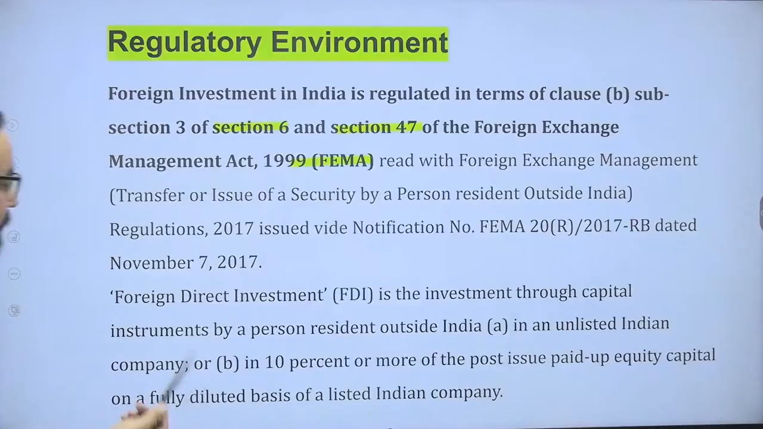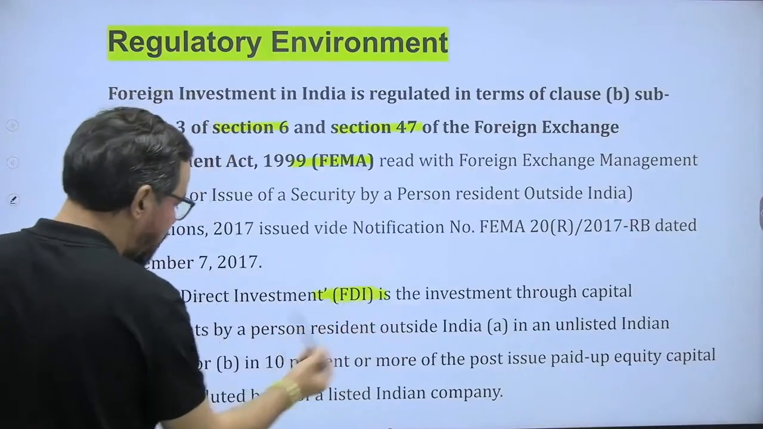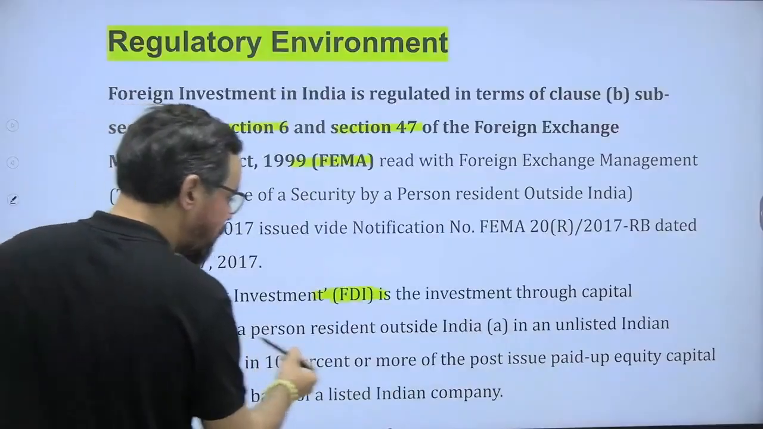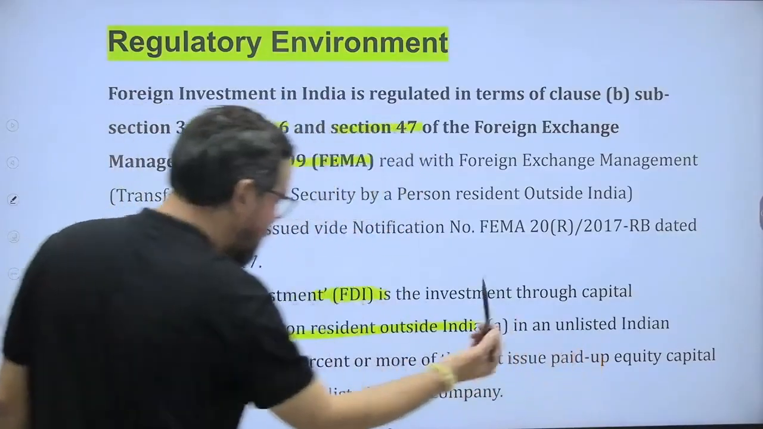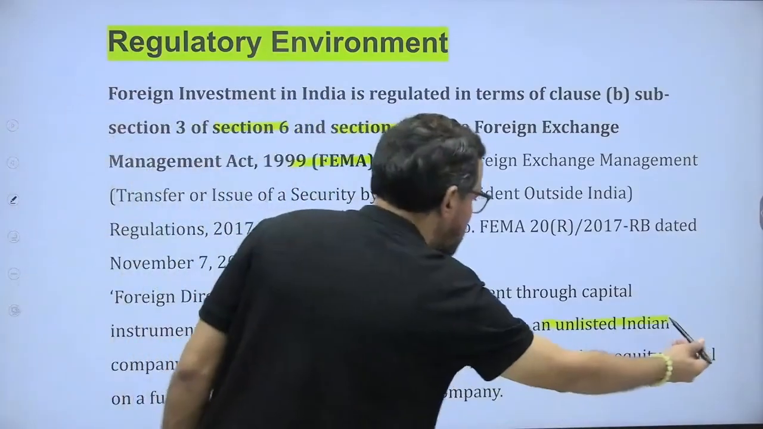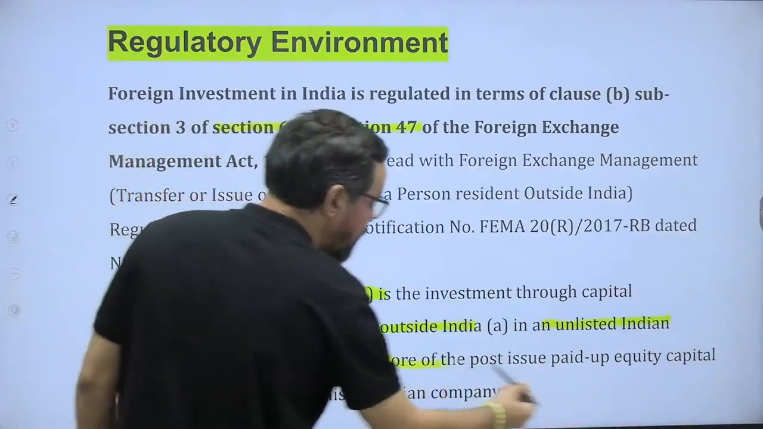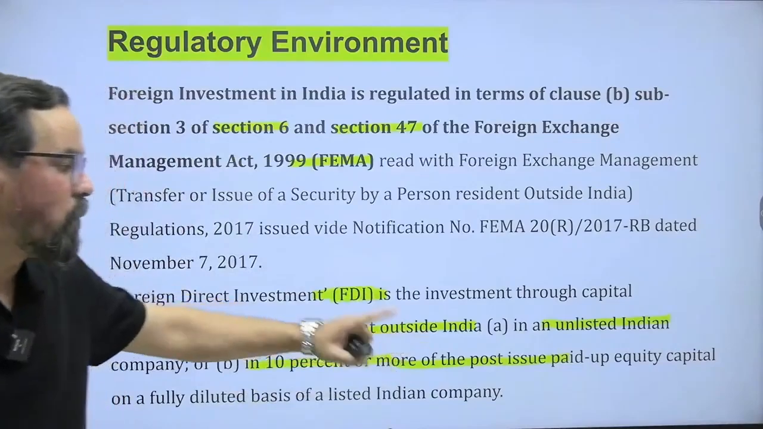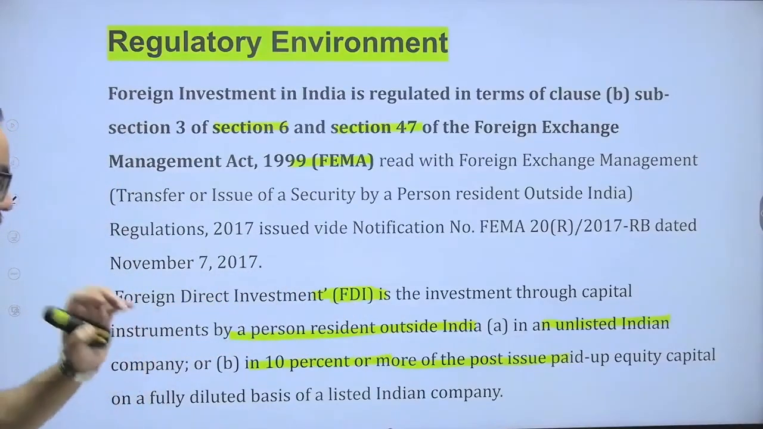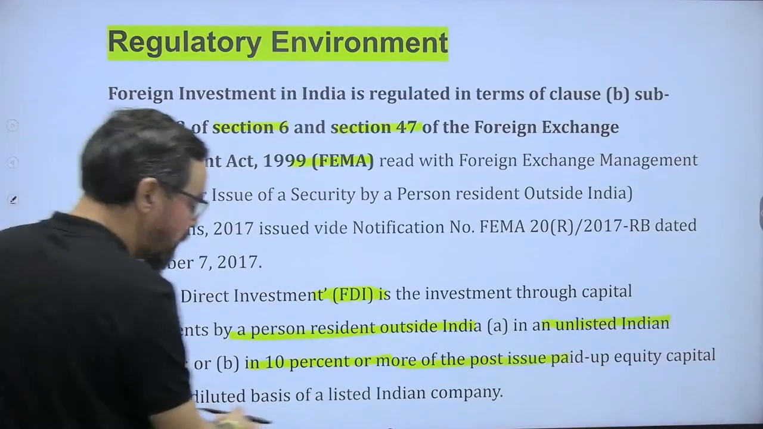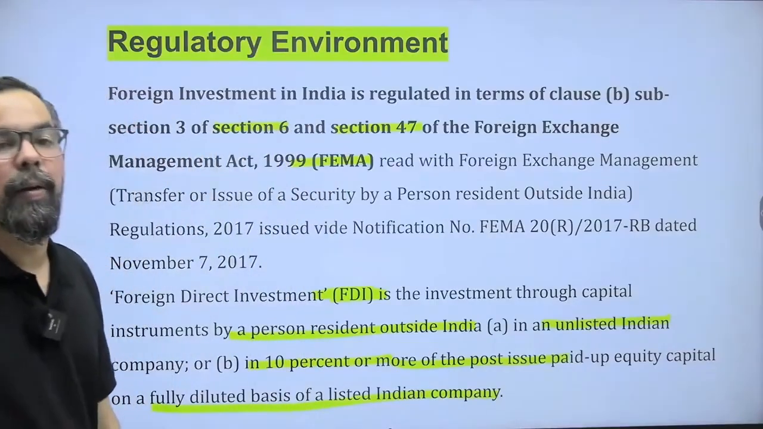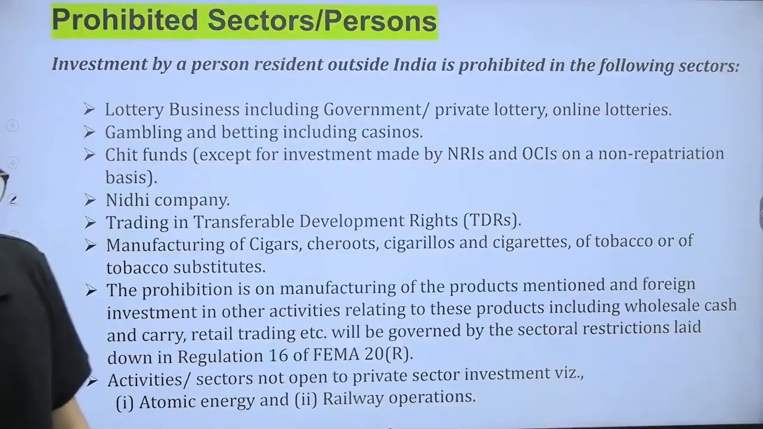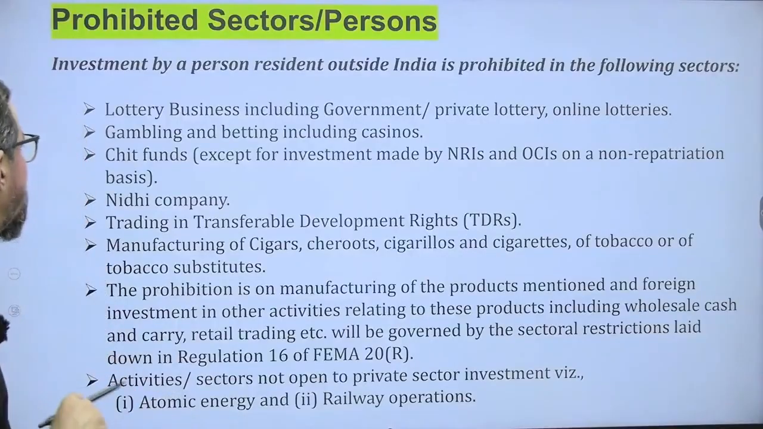FDI, when it comes to foreign direct investment, that is investment in instruments by a person resident outside India. In an unlisted company it can be any percentage, and if it is a listed company, this is the requirement: 10% or more of the post issue paid up equity capital on a fully diluted basis of a listed Indian company. In case of FII, that is less than 10%, that is the requirement.